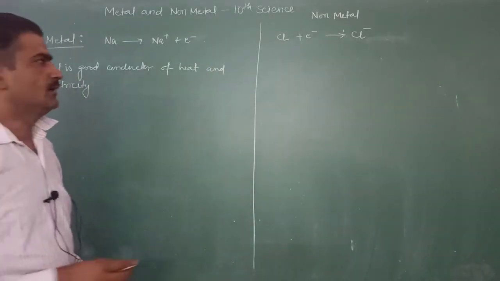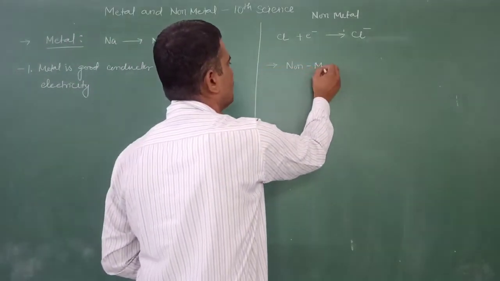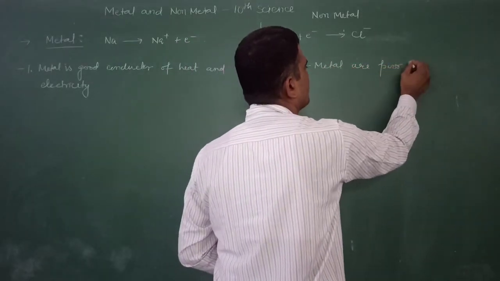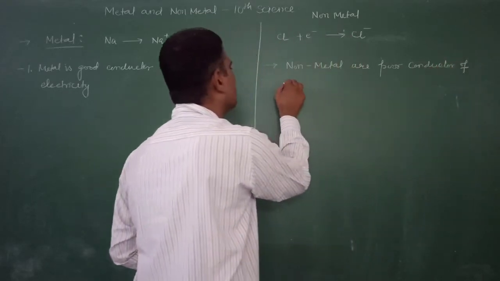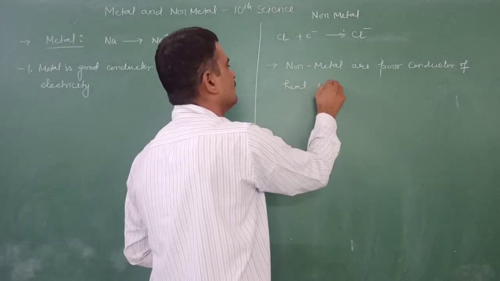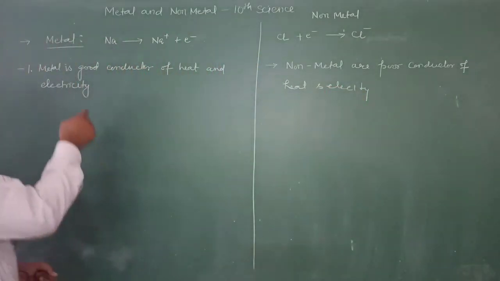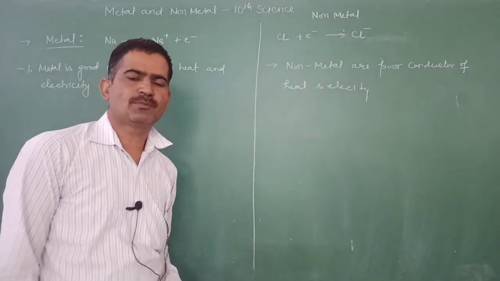On the other hand, non-metals are poor conductors of heat and electricity. Why? Because free electrons are present in metals. On the other hand, in non-metals there are no free electrons.